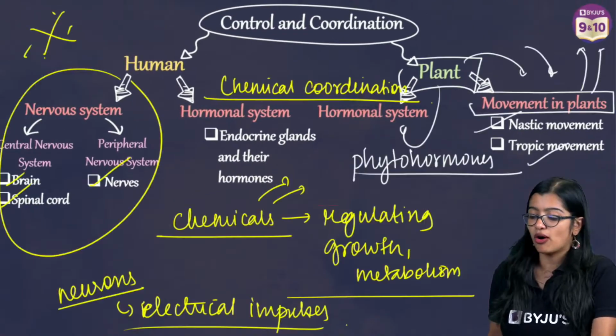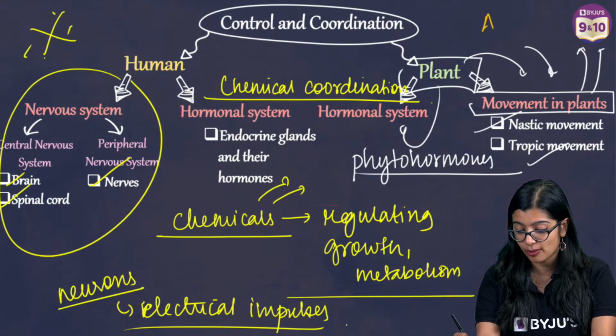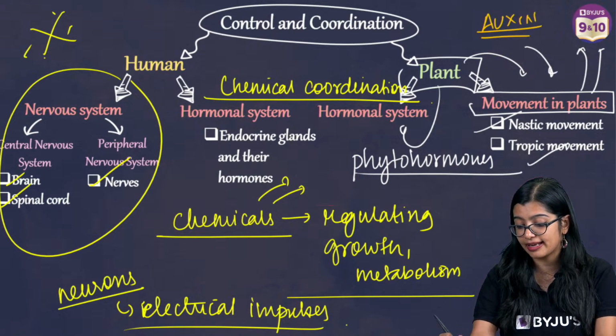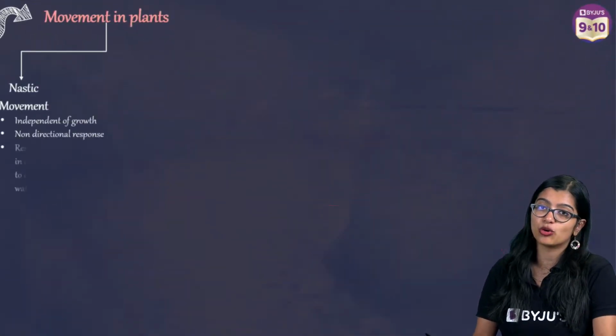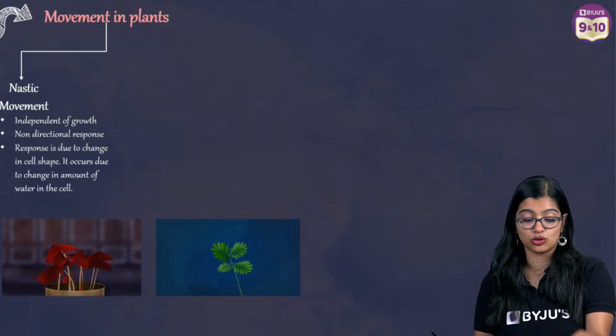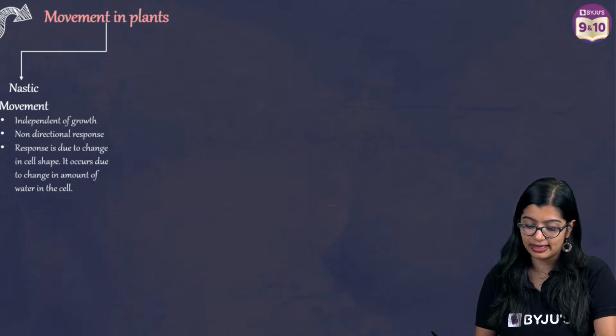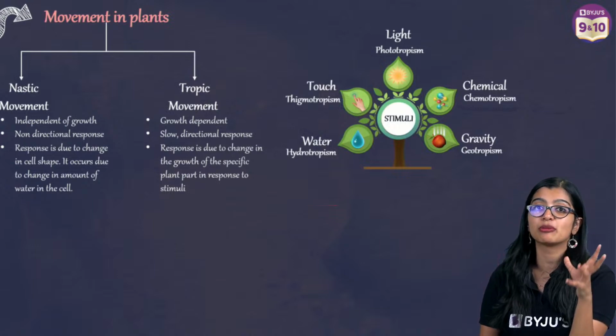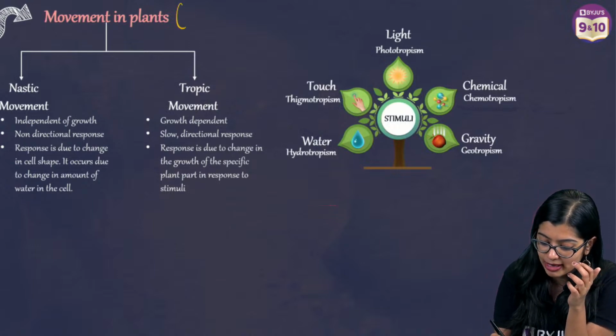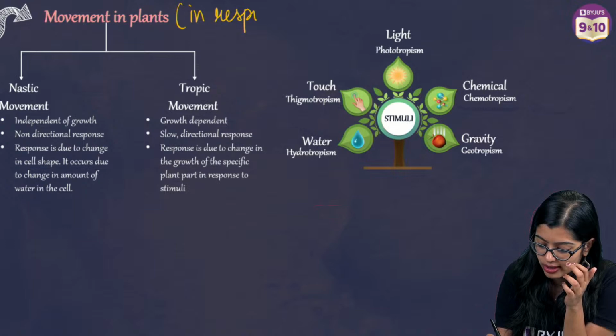Now, like I told you, when you talk about auxin, you also need to understand its role in movement. When we talk about movement, we see there are two kinds: nastic movement and tropic movement. Tropic movements are in response to a stimulus.